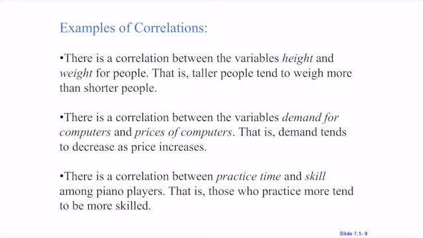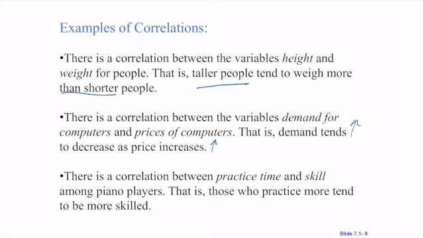So, here are some examples of correlation. There is a correlation between the variables height and weight for people, right? Taller people tend to weigh more than shorter people. There's also a correlation between the variables demand for computers and price of computers, right? As demand increases, price increases. That tends to be true for anything, right? As the demand for a product increases, the price goes up.